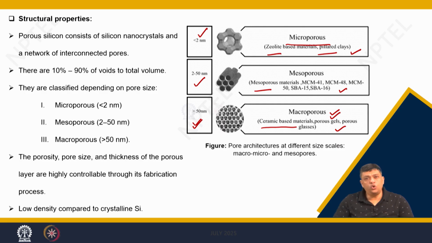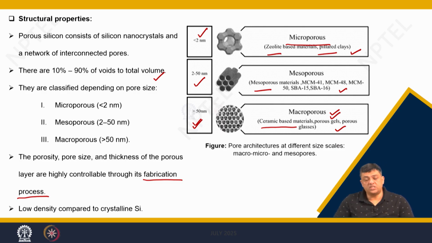If you look into porous silicons, sometimes you can have systems where you can tune approximately 10 to 90% of the volume with voids in it. So, you can have 20% voids, 30% voids, or 90% voids. This is obtained by modulating the fabrication processes which we discussed in the earlier part of this course.